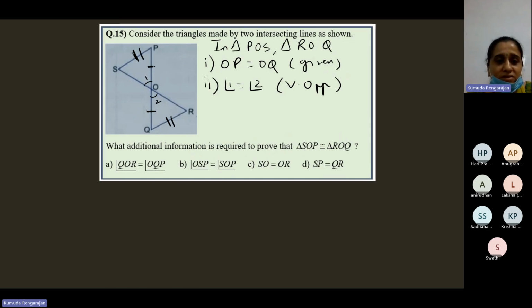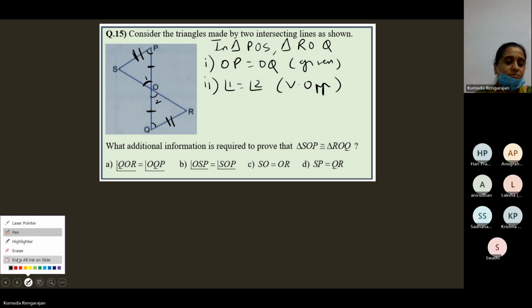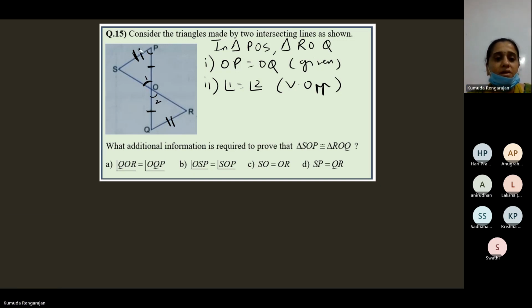It will be two sides and some other angle, because these two sides contain this angle, and these two sides contain this angle. So that will not be useful. The last one, SP is equal to QR, will not be useful.